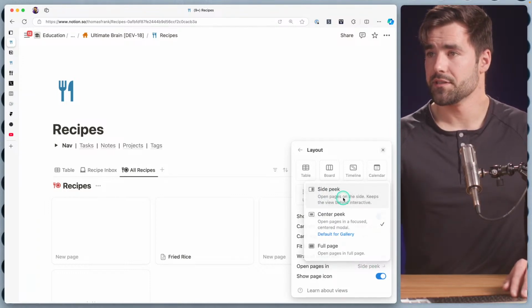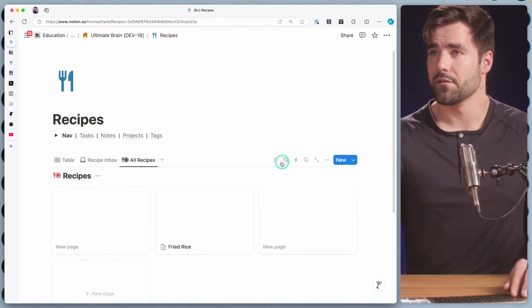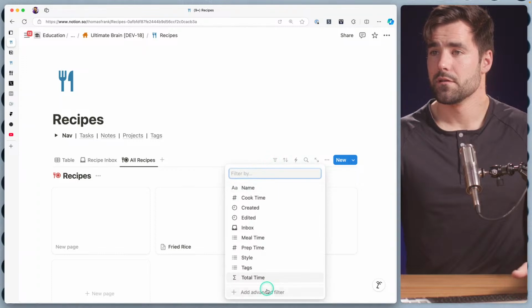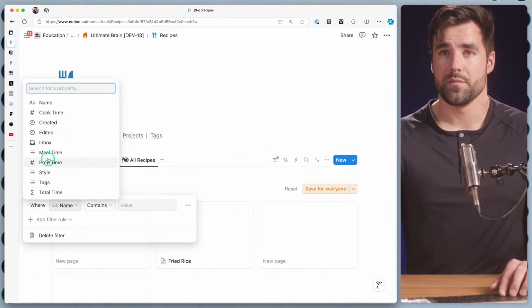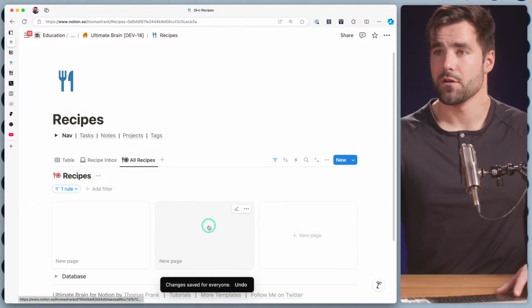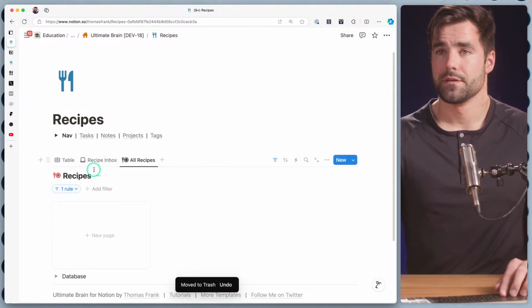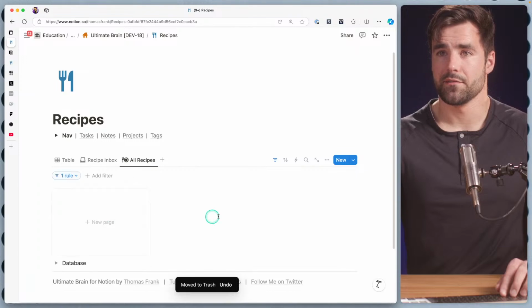I like to open inside peek, and I think we can also wrap our properties. Let's go ahead and add another filter. This filter is going to be where inbox is unchecked. Cool. So all we have right now are these blank pages. I'm going to go ahead and get rid of those. Hide our database title just like that.